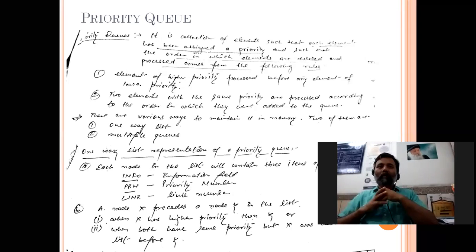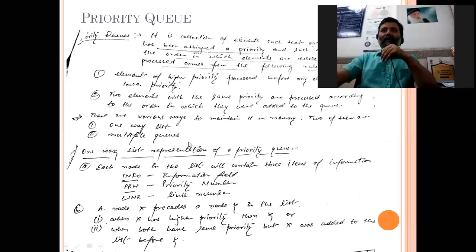Now again, we can implement this priority queue in two ways. The first way is a one-way list and the second one is multiple queues. One-way list मतलब single linked list. Now, how can we implement a one-way linked list? We can maintain a linked list with three fields: info, PRN, and link.